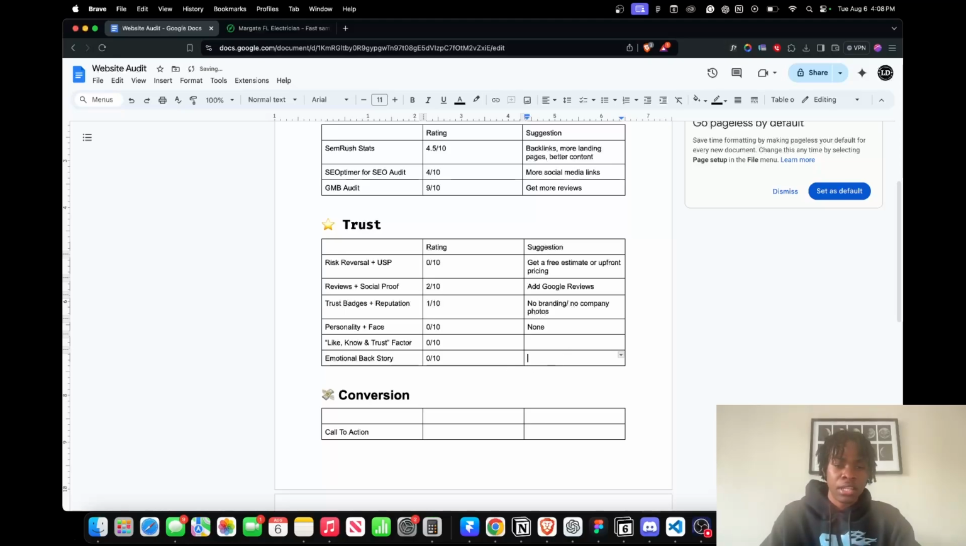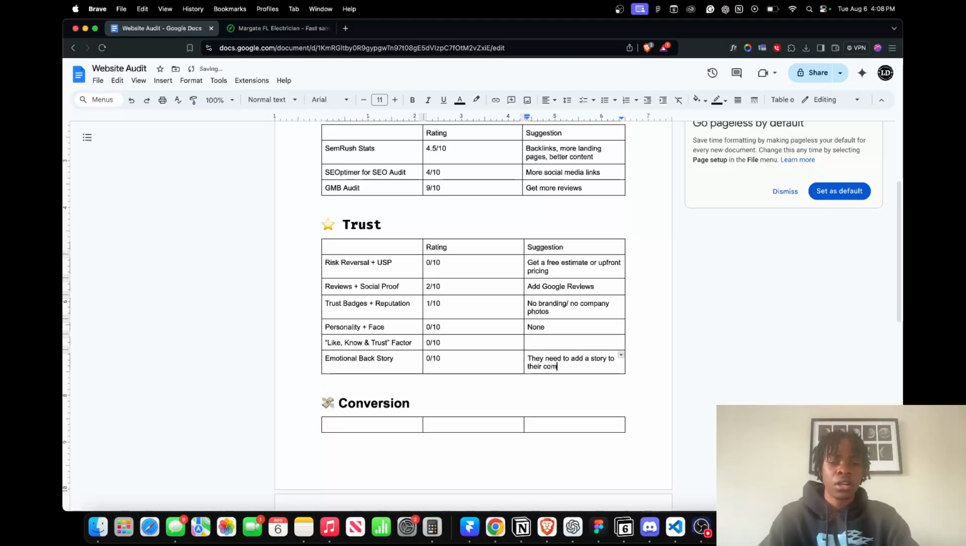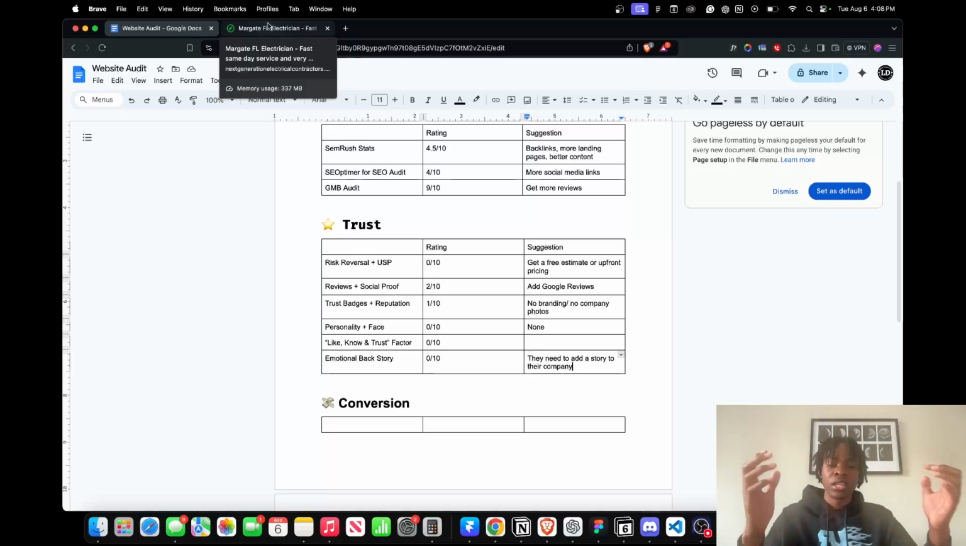All right, so they need to add a story to their company, because there's a reason why personal brands are killing the game right now. It's a story, it's a face, because you get to really trust. Instead of looking at a logo, people want to look at a face, even if it's just an employee. It doesn't even have to be the CEO or the person who owns Next Generation Electrical Contractors. It could just be an employee. People just want to see a face. They want to relate to a person, not a logo.